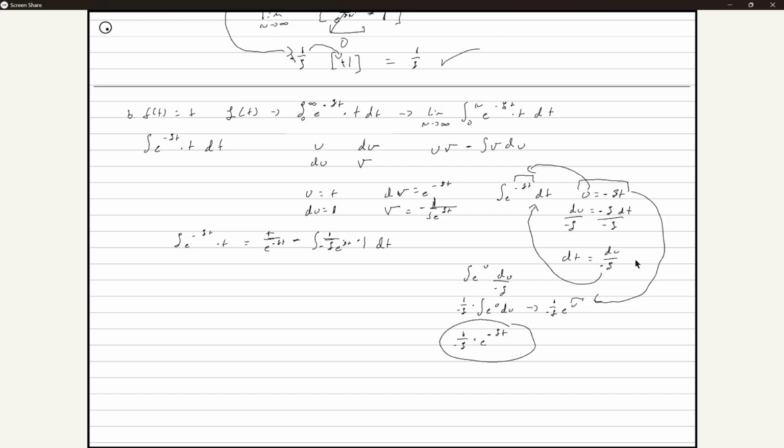And now anything times 1 is itself. Since 1 over s is a constant, we're actually just going to move this part out. So let's move this out. That means t over e to the negative st plus, because negative times negative is a positive, plus 1 over s of the integral of e to the negative st, I'm going to re-put the negative in front of s again, just so we can simplify a little bit, dt.